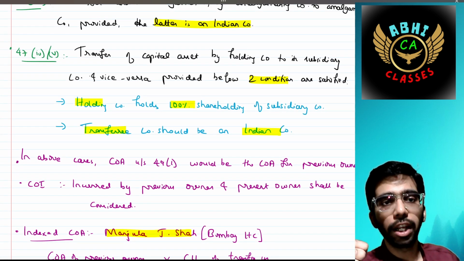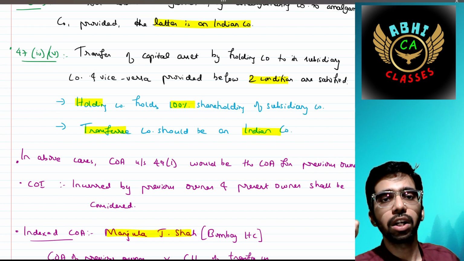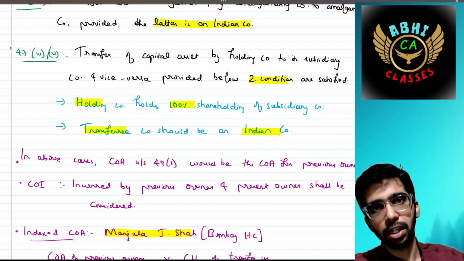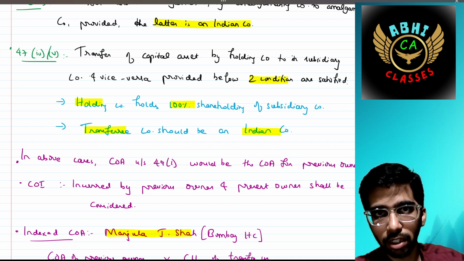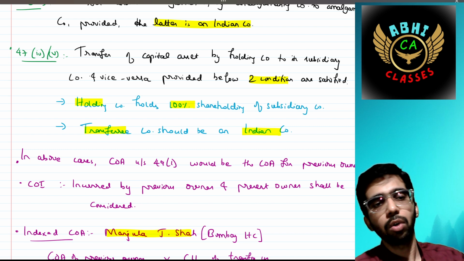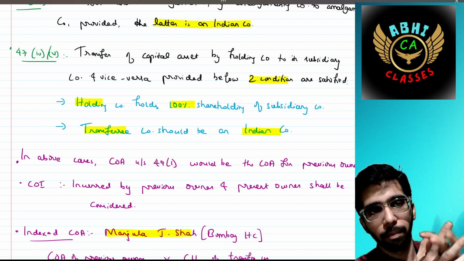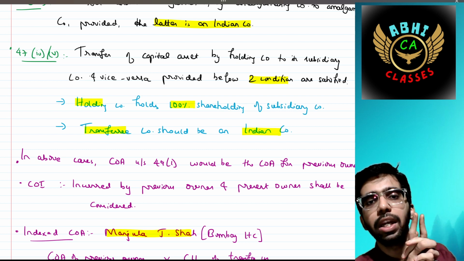Number 1, the holding company should be 100% holding company of the subsidiary company. Second, if holding company transfers to subsidiary company, the transferee would be the subsidiary company. If subsidiary company transfers to holding company, the transferee would be the holding company. The transferee should be an Indian company.